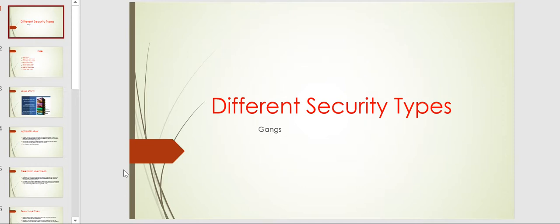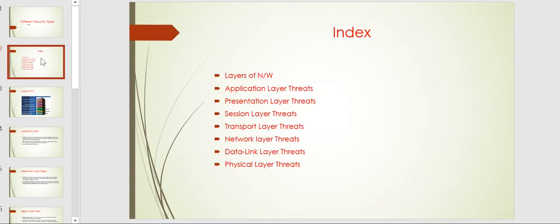So today we are going to discuss different security types. In today's section we are going to learn about the threats at the network layers, application layer, presentation layer, and the transport layer. These are the threats we are going to face in the cyber world.